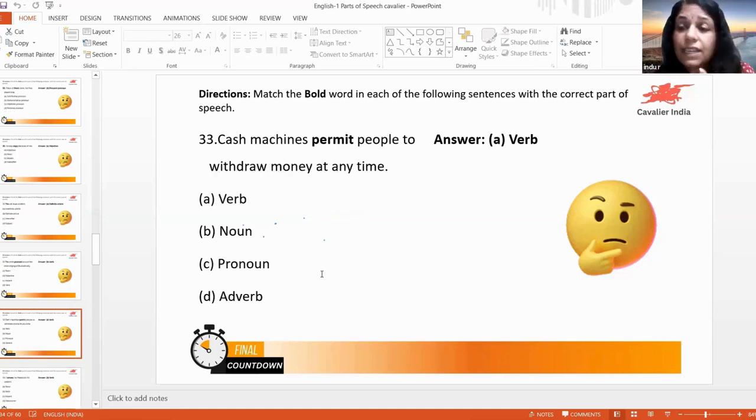Okay, cash machines. അവിടെ cash എന്തായിരിക്കും? Even though it is a noun, it is functioning as an adjective. അല്ലേ? Machines is the noun there. So cash is functioning as an adjective. Permit is the verb. People is the noun. To withdraw. But to withdraw എന്നുള്ളത് it's an infinitive to ആണ്.